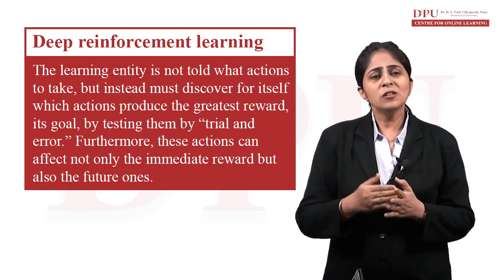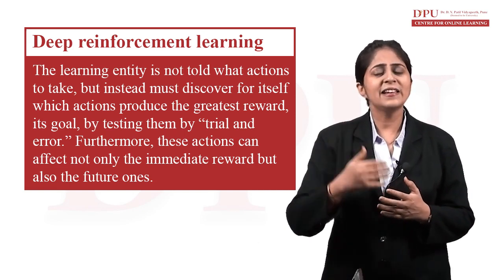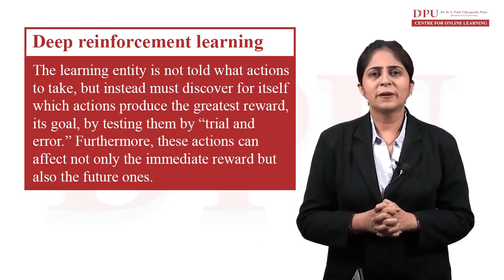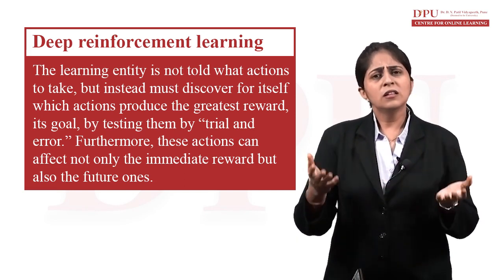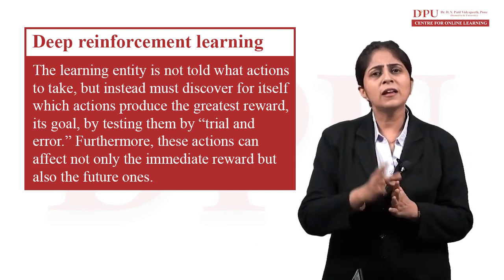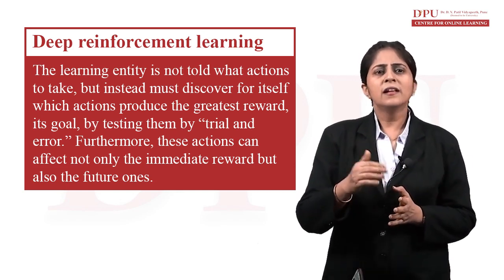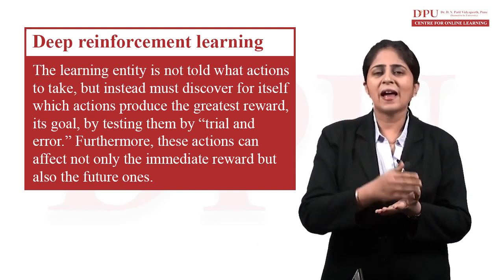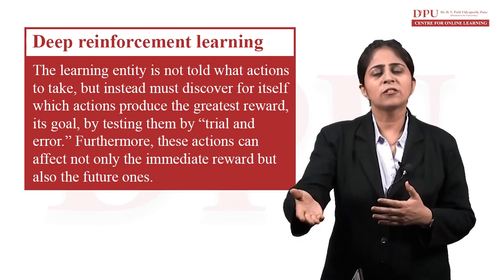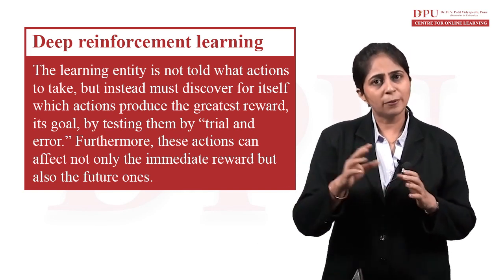So learning by trial and error is the main thing in deep reinforcement learning. These actions can not only produce an immediate reward; sometimes an agent might be rewarded later in the future for a particular action.